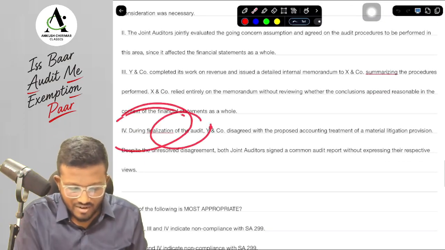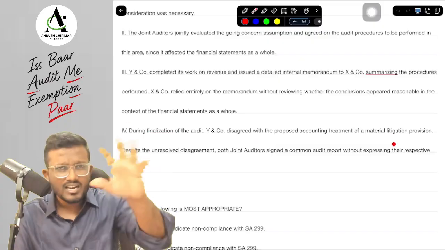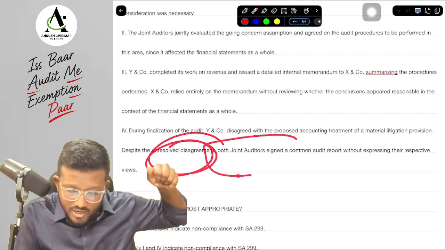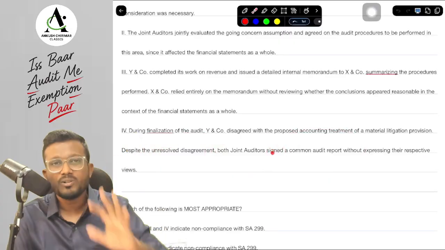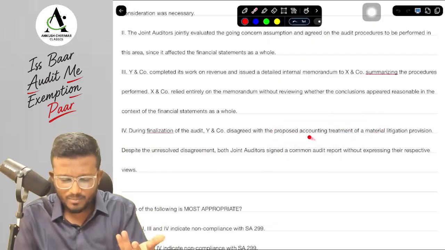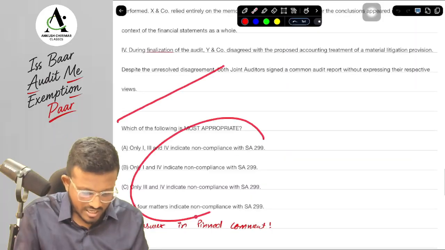Next, during the finalization of the audit, Y and Company disagreed with the proposed accounting treatment of a material litigation provision. But despite this unresolved disagreement, both the joint auditors signed a common audit report without reflecting their respective views. Y and Company didn't tell the other joint auditor that it was disagreeing with the proposed accounting treatment of the material litigation provision. Okay, yes sir. So these were the 4 situations and these are your options.